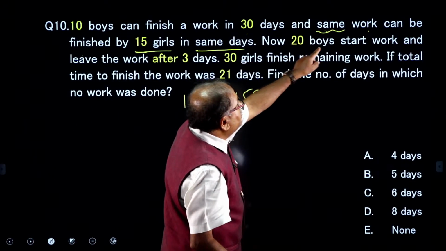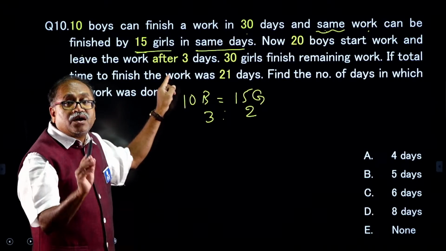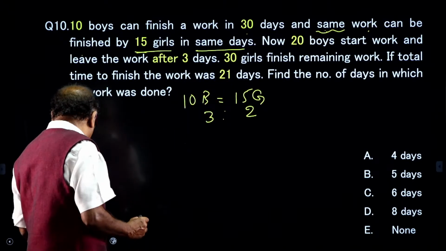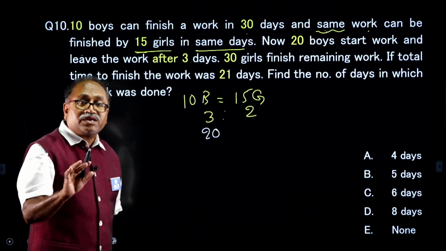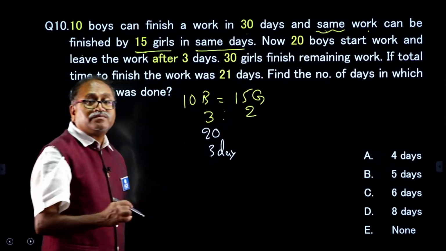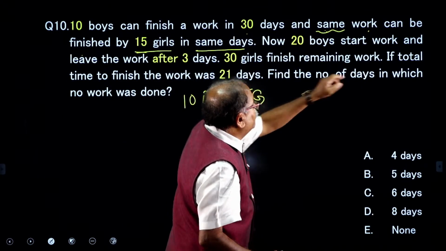Now, 20 boys started the work and they left the work after 3 days. Then 30 girls finished the remaining work.